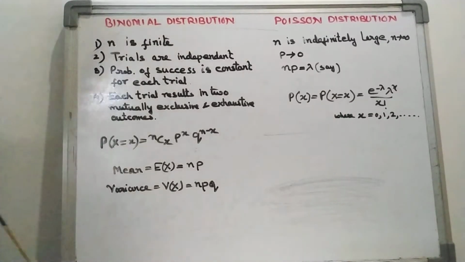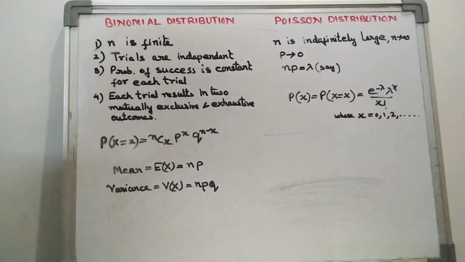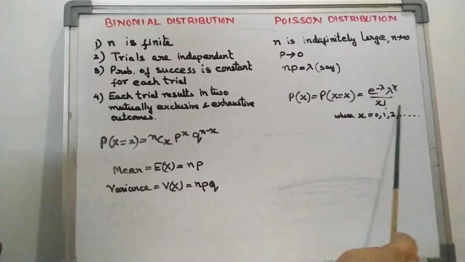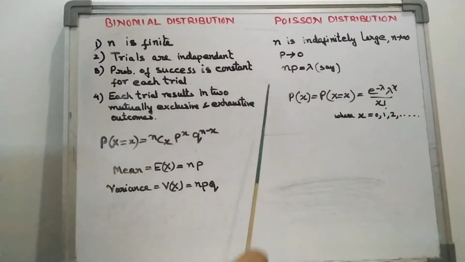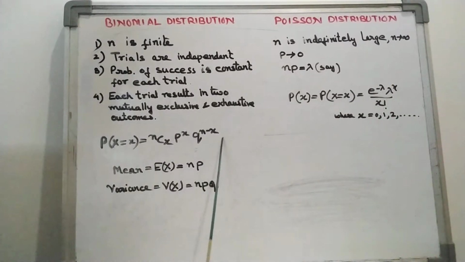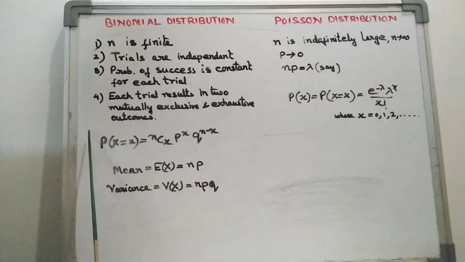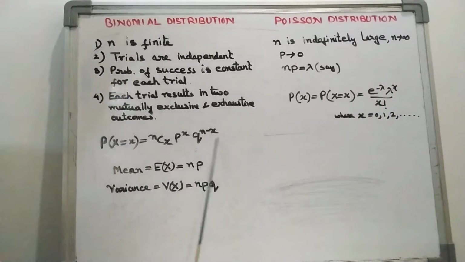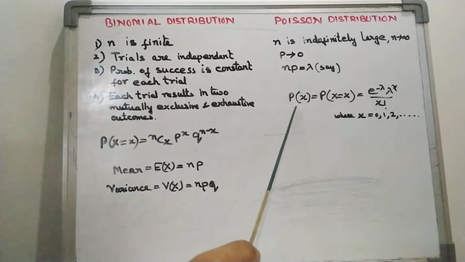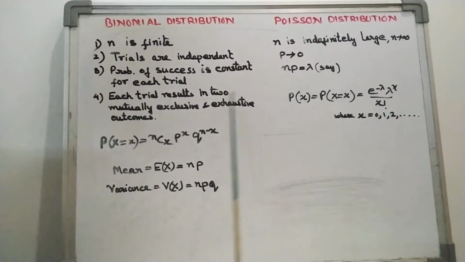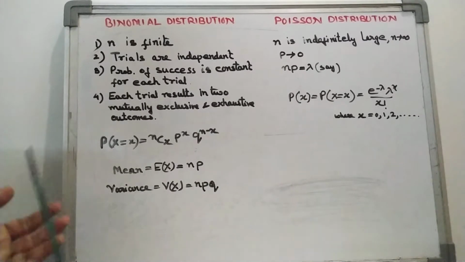This Poisson probability mass function is derived when we take the limit n tends to infinity of the binomial function. So Poisson distribution is a limiting form of binomial distribution.